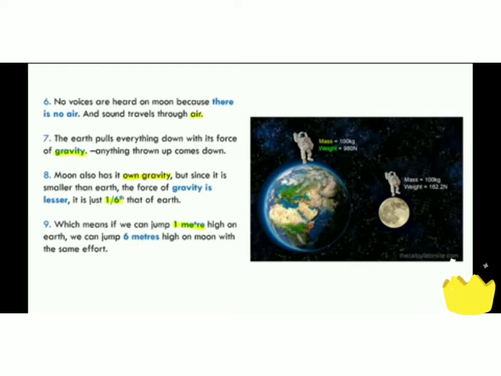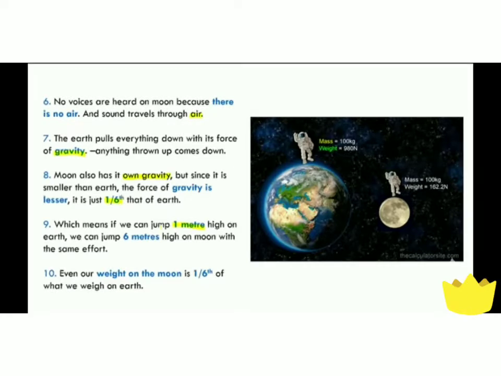Which means if we can jump 1 meter high on the earth, we can jump 6 meters high on moon with the same efforts. Even our weight on the moon is 1/6 of what we weigh on the earth. As I explained right now, if my weight is 60 kgs on the earth, I will be weighing 10 kgs on the moon because the gravity is 1/6 of the earth on the moon.